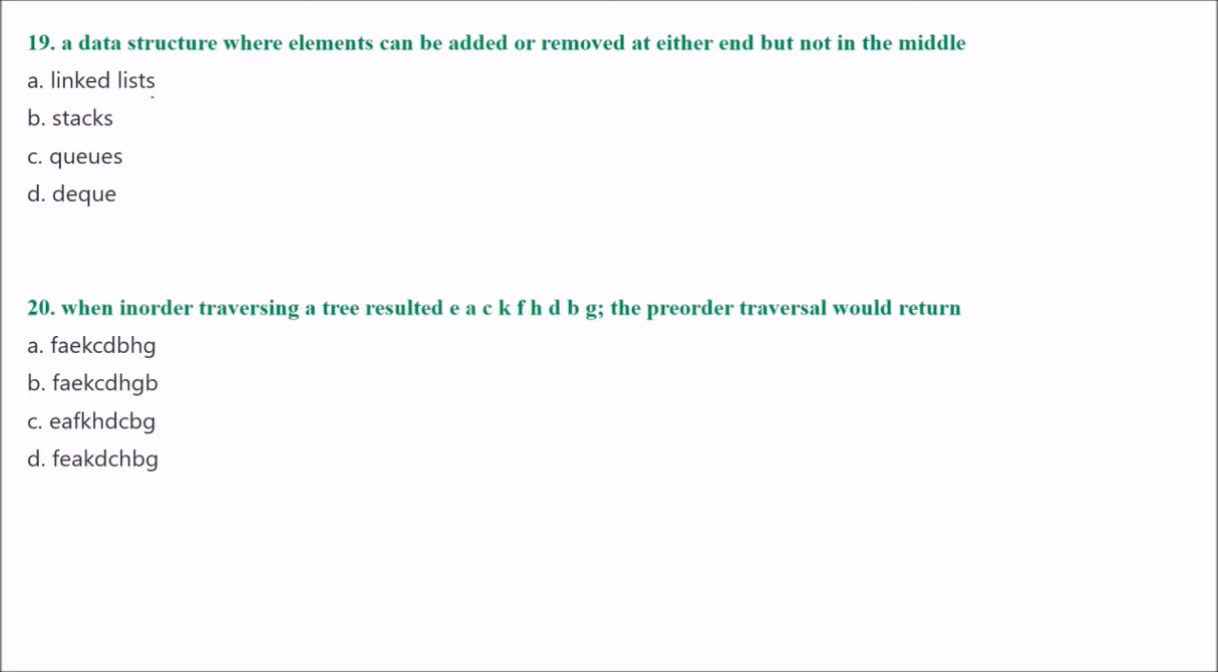Next is a data structure where elements can be added or removed at either end but not in the middle. What is the answer? The answer is DQ. DQ is double-ended queue, we can say.